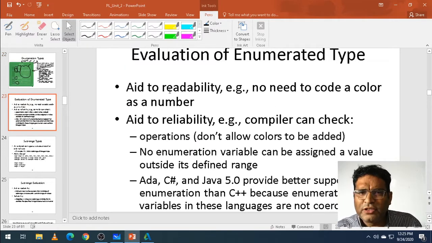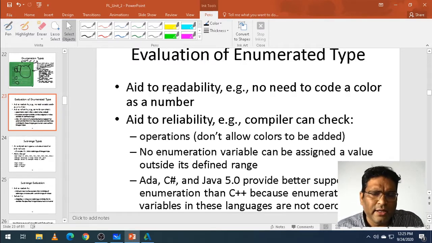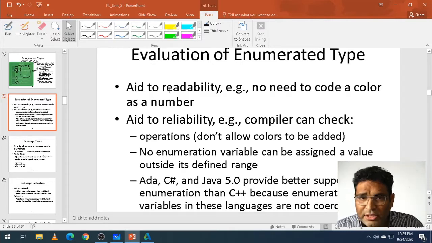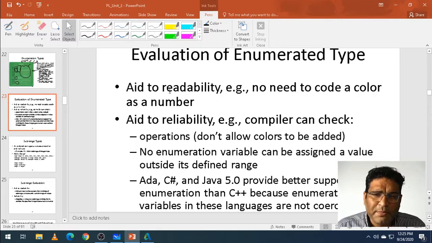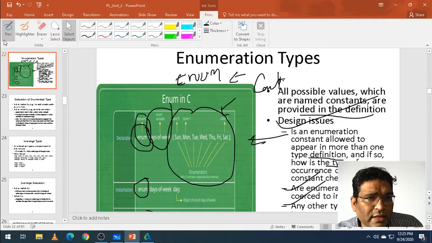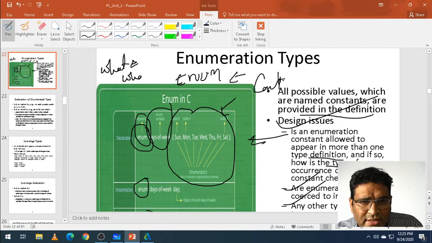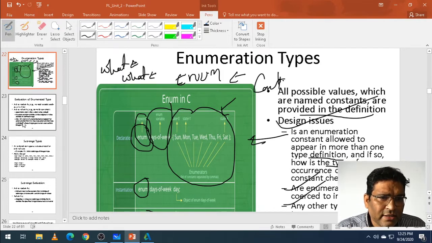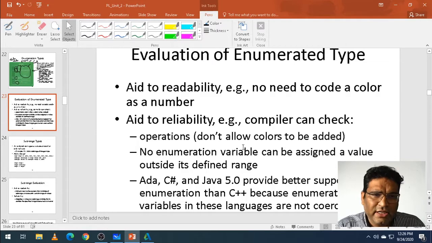In evaluation of this, it is readable, meaning it has very good readability. It is very reliable. Yes, the computer can check its operation. It doesn't allow any other operation. A variable cannot be changed outside the defined range. Ada, C Sharp, and Java provide better support for this than other languages. So what we have seen is what this is, what problem it solves, how it is defined, and how it is evaluated in different languages.